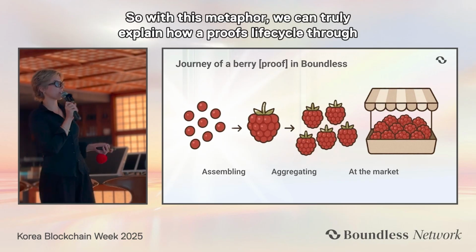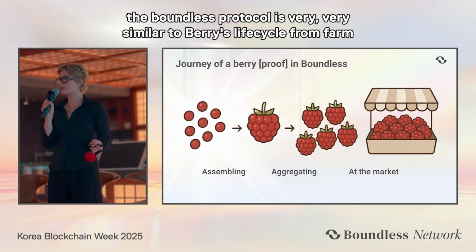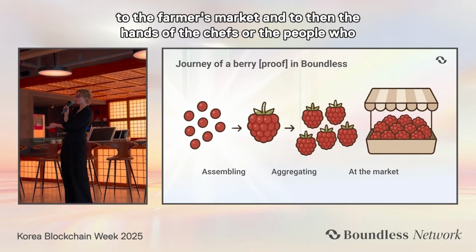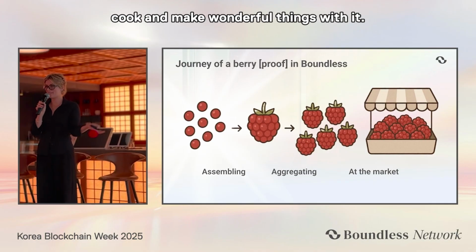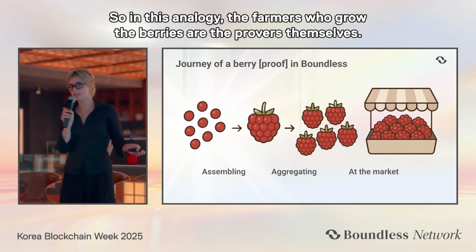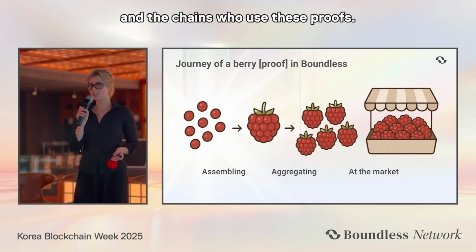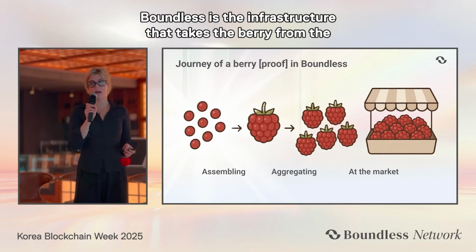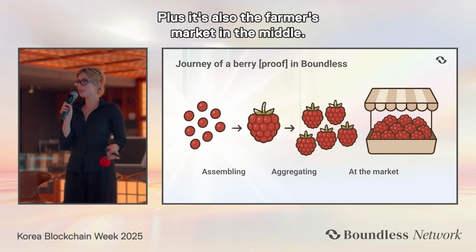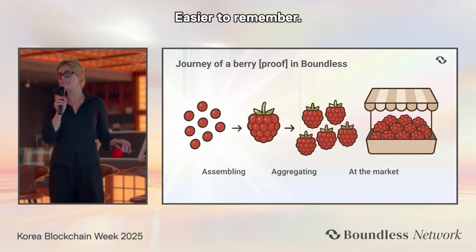With this metaphor, we can truly explain how a proof's lifecycle through the Boundless protocol is very similar to a berry's lifecycle, from the farm to the farmer's market and then to the hands of the chefs, the people who cook and make wonderful things with it. In this analogy, the farmers who grow the berries are the provers themselves. The requesters who buy the berries at the farmer's market are the applications and the chains who use these proofs. Boundless is the infrastructure that takes the berry from the farm all the way to the requester. Plus, it's also the farmer's market in the middle. That's basically it. Easier to remember, right?